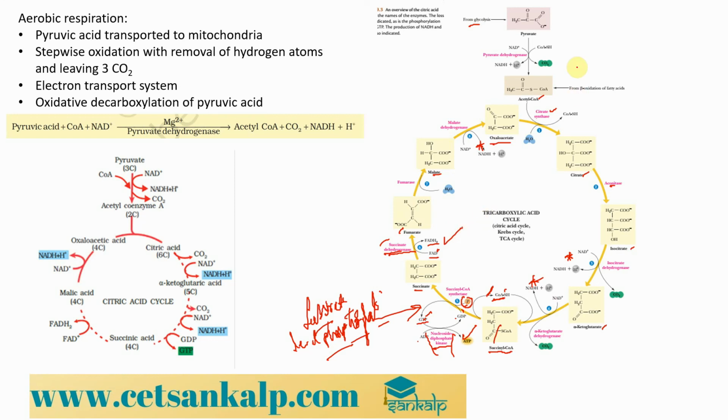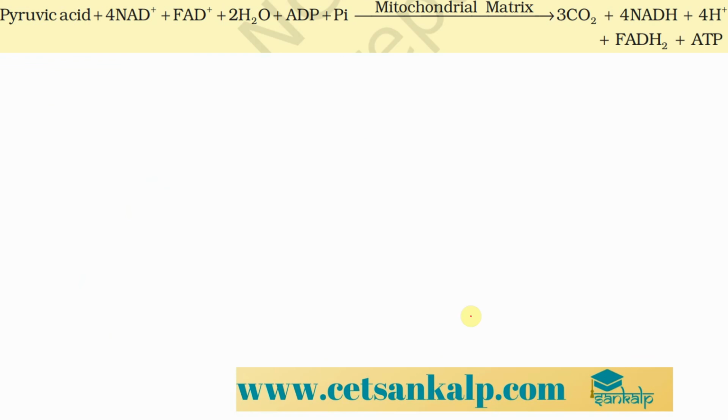And also from the preparatory step of this reaction we get one more NADH2 molecule and one ATP molecule for only one pyruvate molecule. Whatever calculation we are doing is for one pyruvate molecule. You have to multiply it by 2 for the 2 pyruvate molecules. So this is the net reaction that you can see over here.